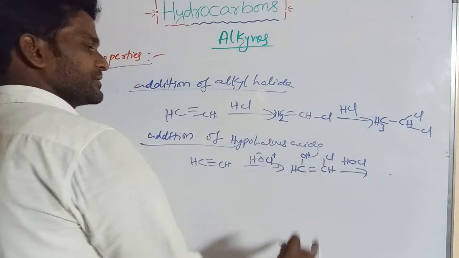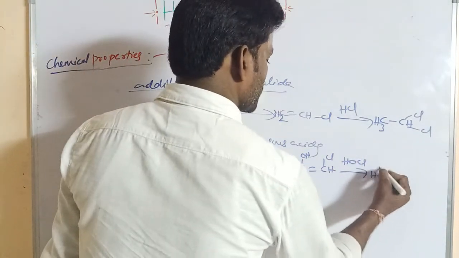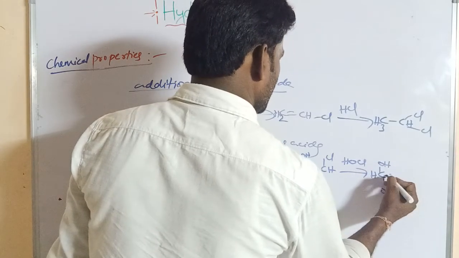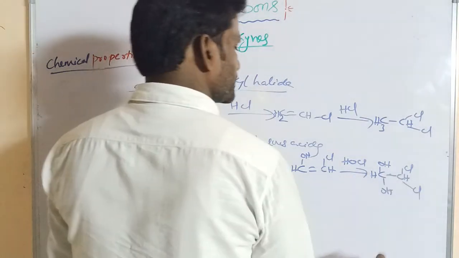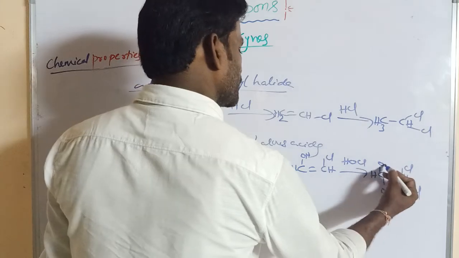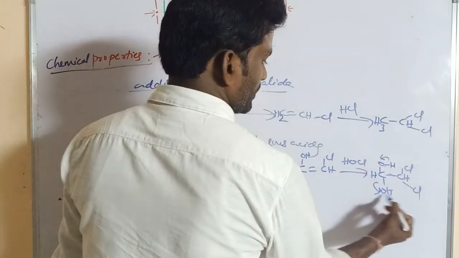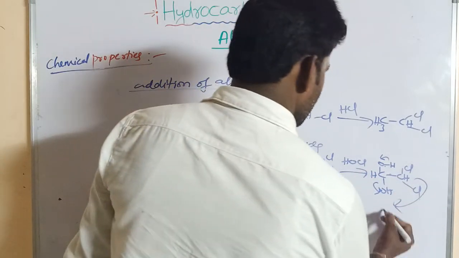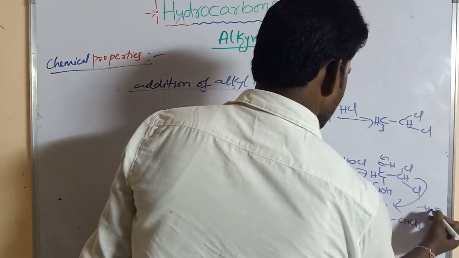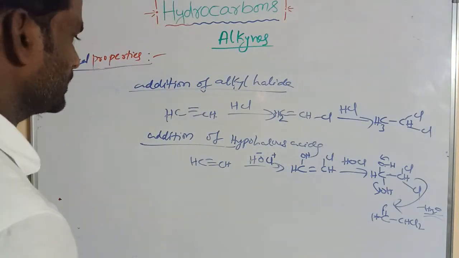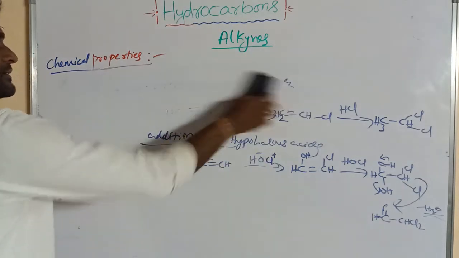Here OH is added on the CHOH carbon. If two hydroxy groups are present on the same carbon, that is unstable and readily decomposes by losing a water molecule to give an aldehyde product, O=CH-CHCl2. This is the addition of hypohalous acids.